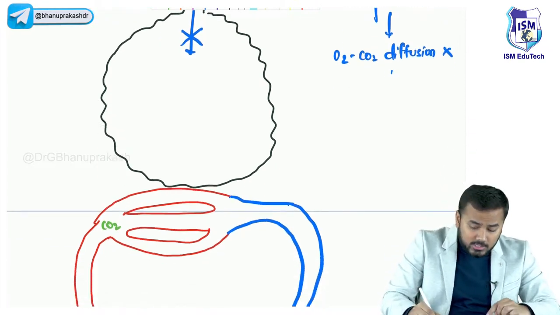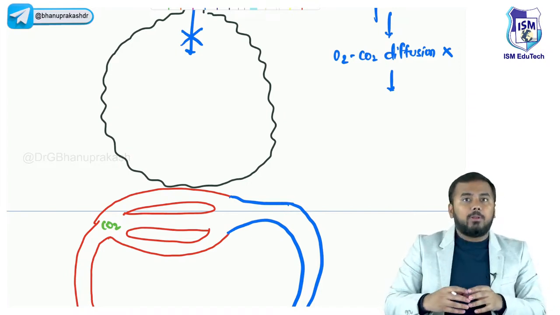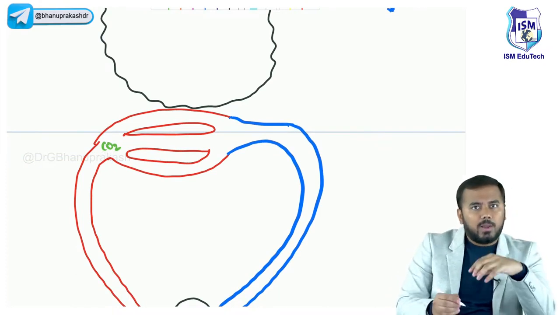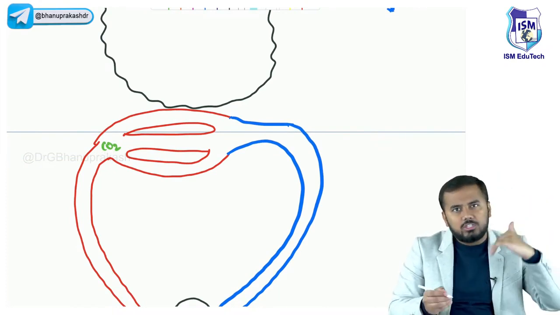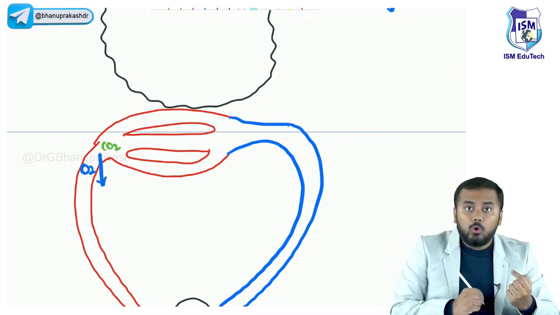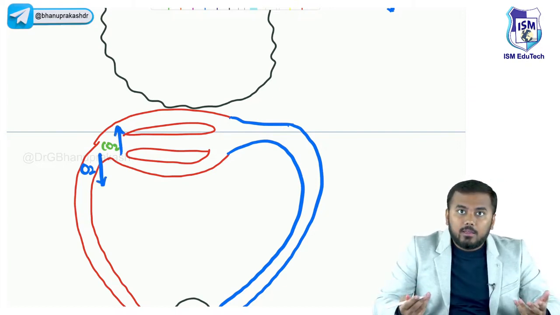Now, when oxygen and carbon dioxide diffusion is not at all taking place within the pulmonary capillaries, if I ask you what is the status, what will you tell? Tell me, is the level of oxygen in the pulmonary capillaries low or high? Oxygen is not coming inside, so obviously the level of oxygen within the pulmonary capillaries is low, and the level of carbon dioxide within the pulmonary capillaries is high, right?